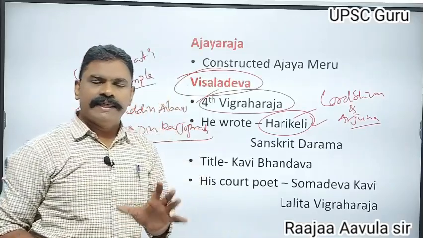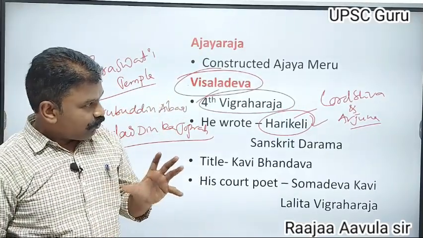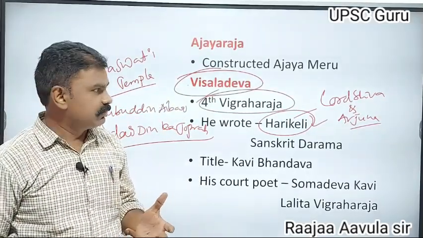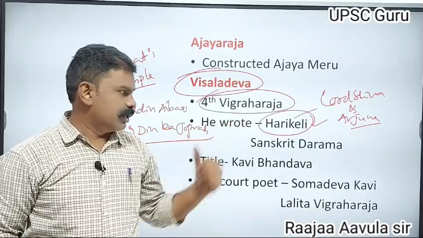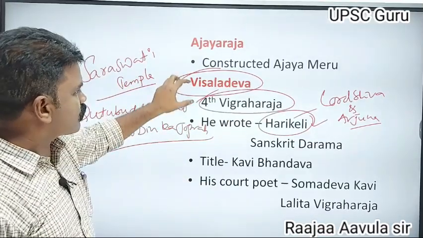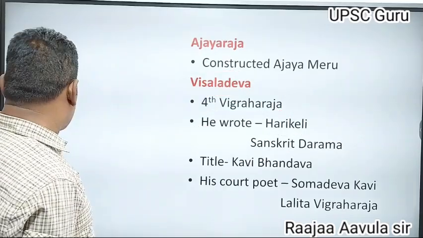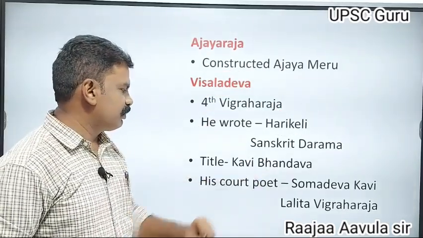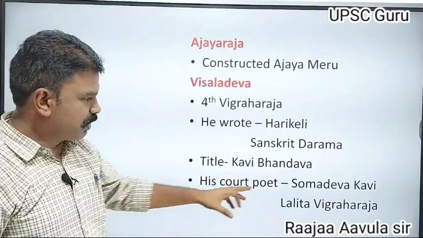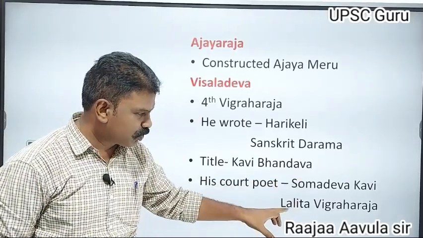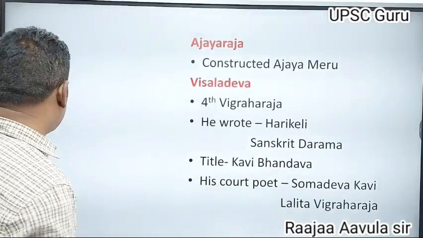Lord Shiva, in the form of a hunter, fought with Arjuna. Vishaladeva also got the title Kavi Bandhava. His court poet Somadeva Kavi wrote Lalita Vigraha Raja.